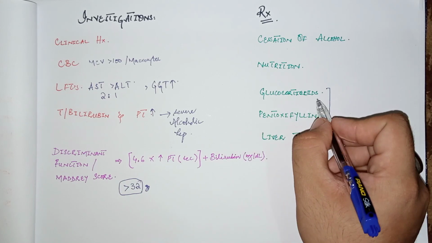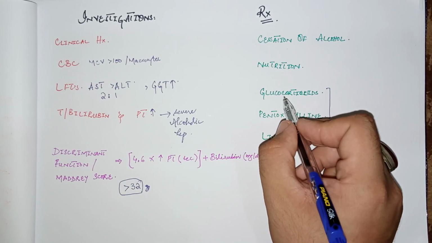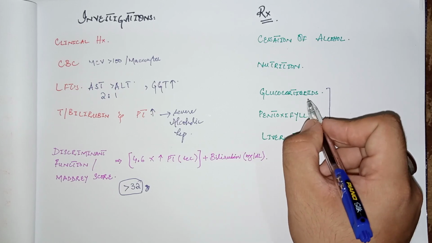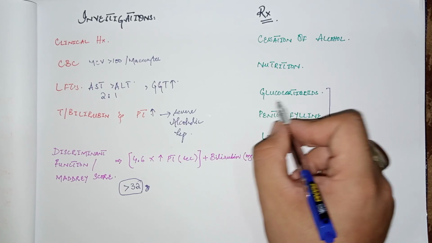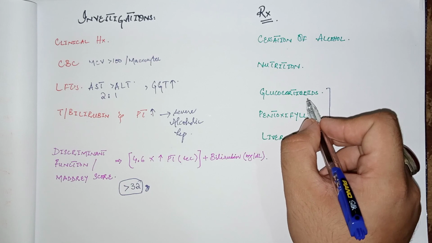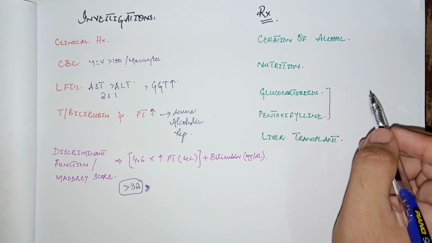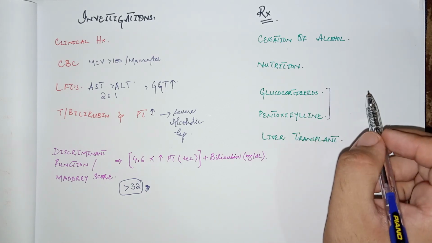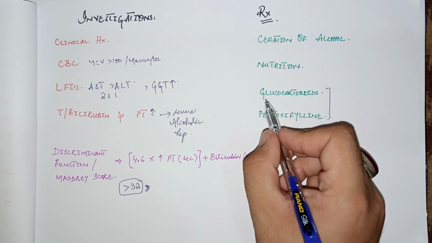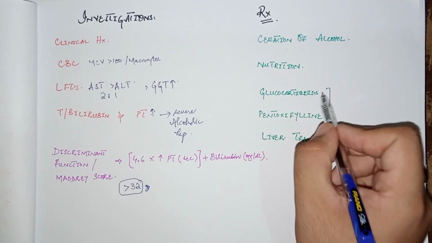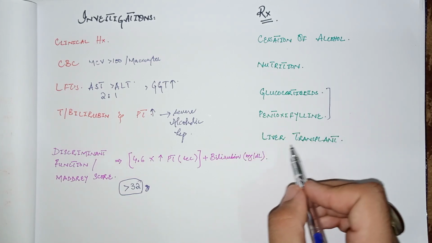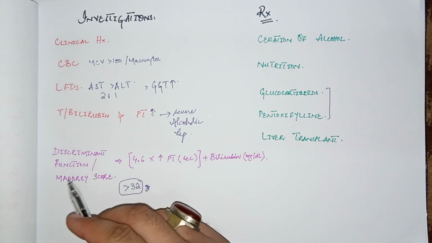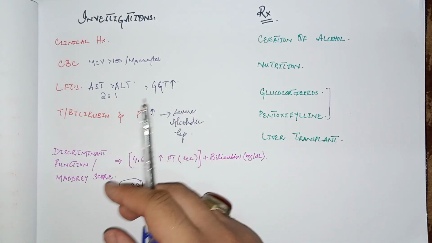And the major side effect of glucocorticoids is that the patient may develop sepsis because of the immunosuppressant effect of these corticosteroids. If the patient has sepsis and variceal bleeding, then there is no need to give glucocorticoids, because it further deteriorates the condition. And liver transplant is also recommended in alcoholic liver disease. So this was all about alcoholic liver disease.